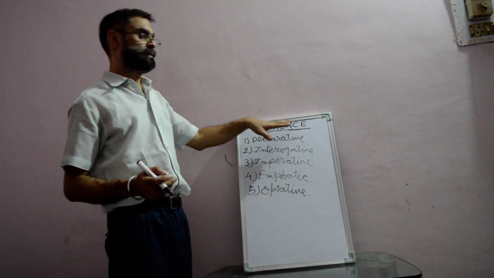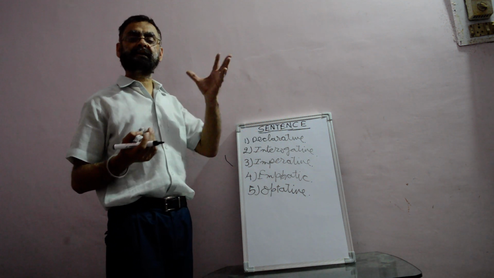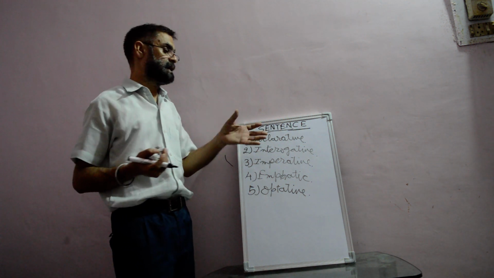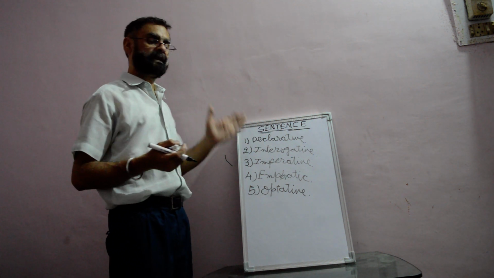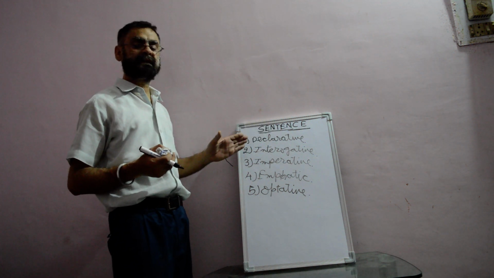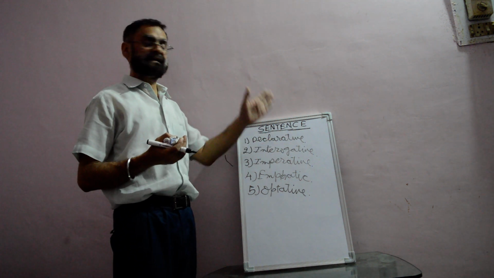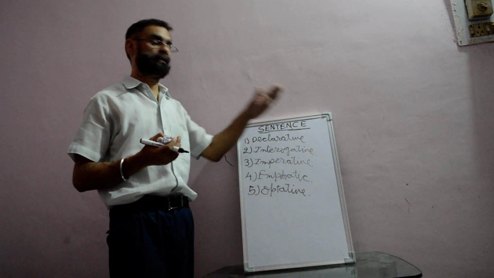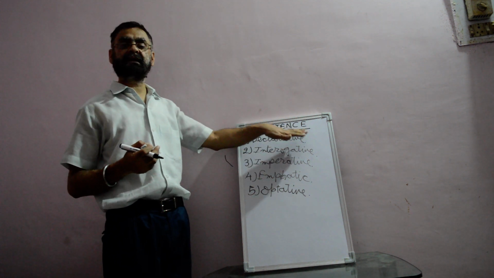Hope the concept of sentence is clear. So I am just going to give you a revision. What is a sentence? A sentence is a group of words that gives a complete meaning. And a sentence is made up of two parts, the subject and the predicate. The subject tells us about what we are talking, and the predicate is that part of the sentence which tells something about the subject. So I hope the concept of sentence is clear now.